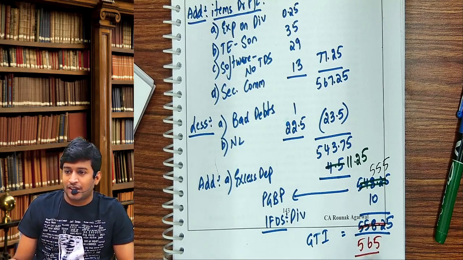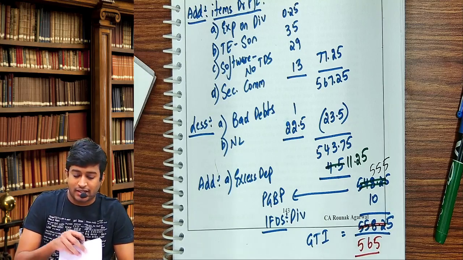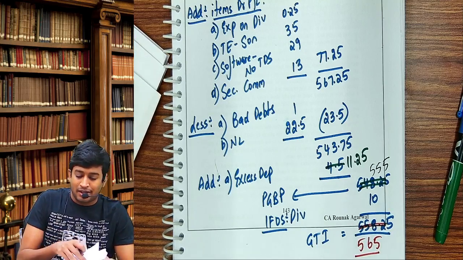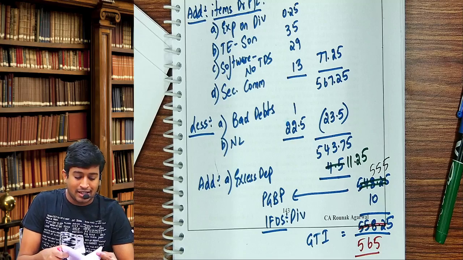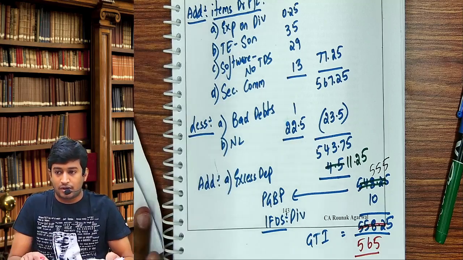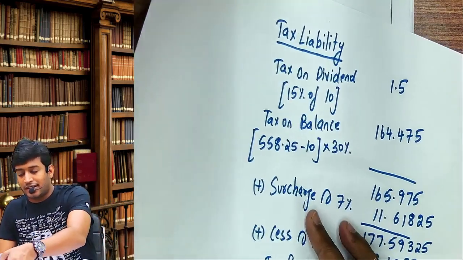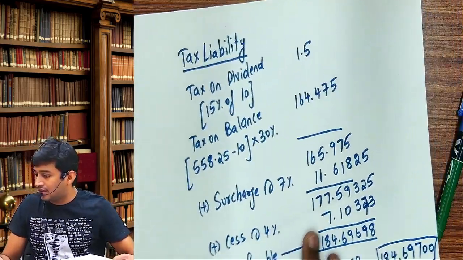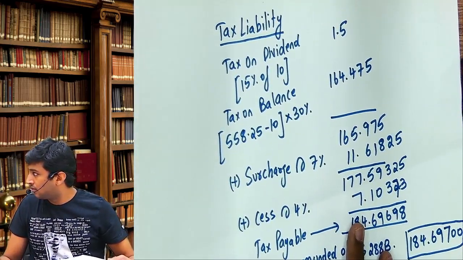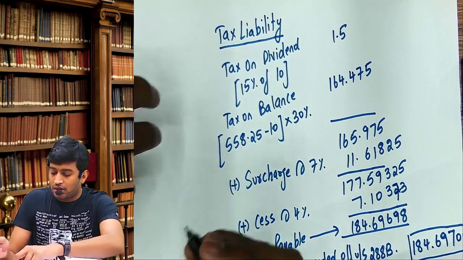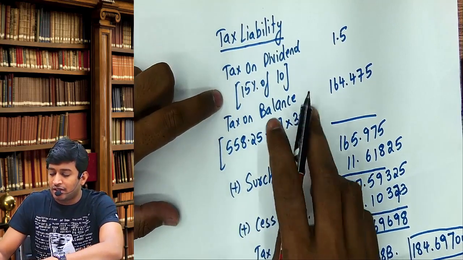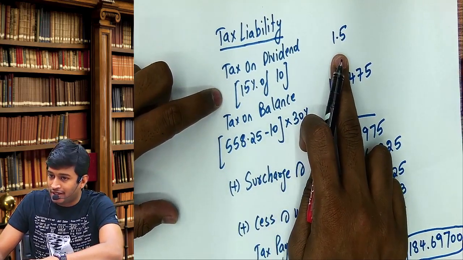Now on that we have to calculate tax. What is the tax liability? If I remember, we covered it in the last class also. Let's change that. So what is the tax on dividend? 1.5. That's correct.